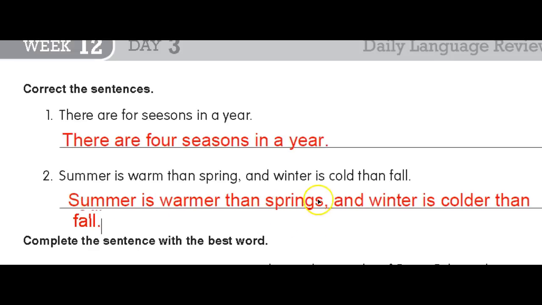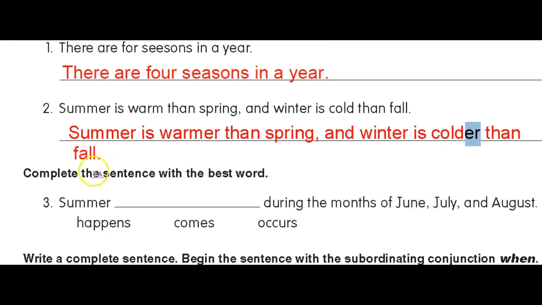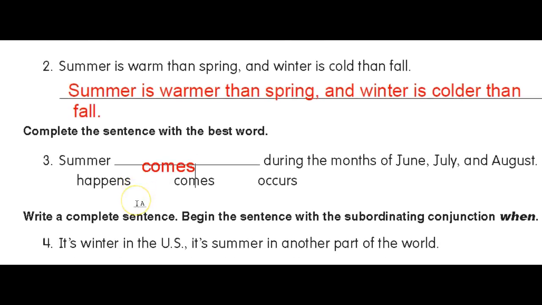Okay, we don't capitalize spring, and I need to take that S off. We don't capitalize winter, and we don't capitalize fall. So we don't capitalize the names of the seasons. You would think we would, but we don't. And so the only thing wrong here was that warmer and colder need to have an ER. Summer comes during the months of June, July, and August.